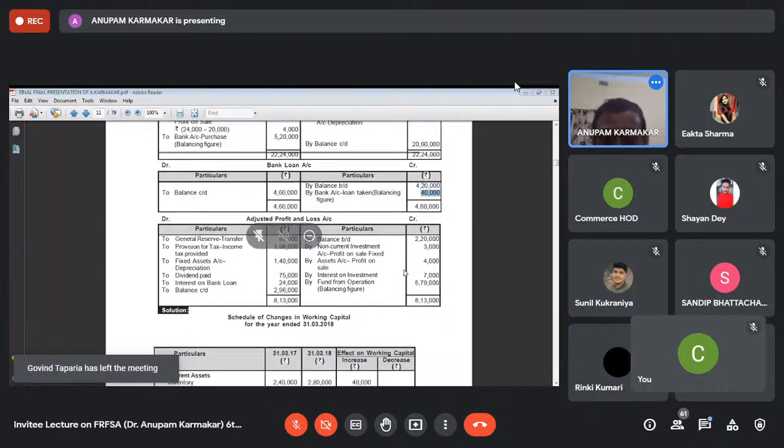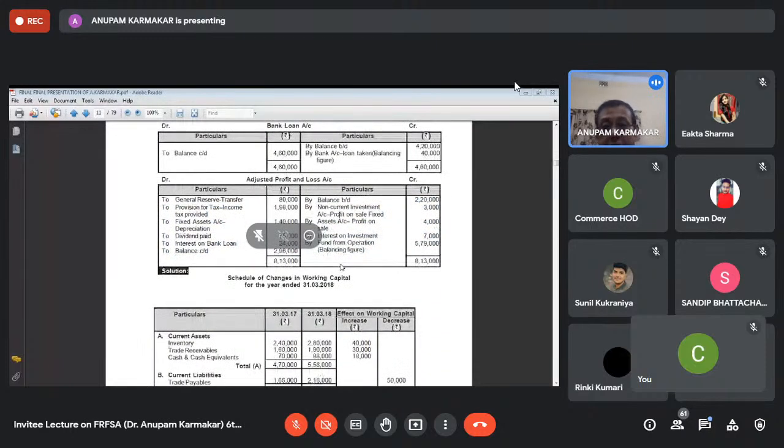Okay. Now there's a ledger posting in the adjusted PL account. So we have posted all the items from all the ledger accounts. Okay. And see that another thing is that you can see that one item which is coming as a balancing figure, which is called fund from operations. So from adjusted profit and loss account, you will get fund from operation. That means fund means working capital. That means due to the operation of the business enterprise.